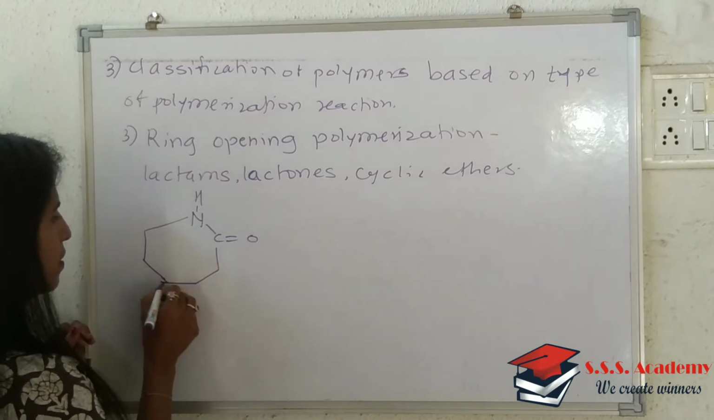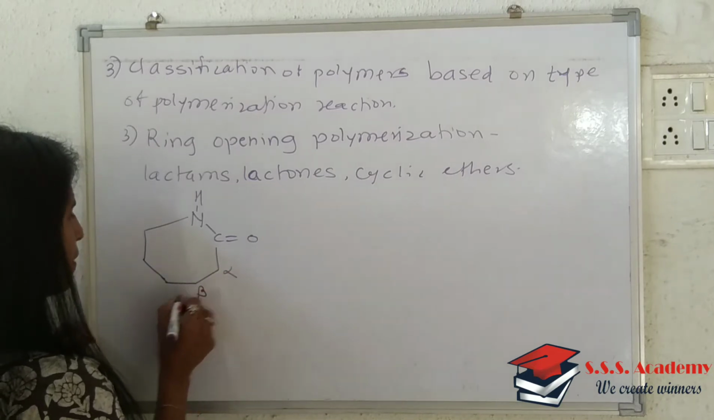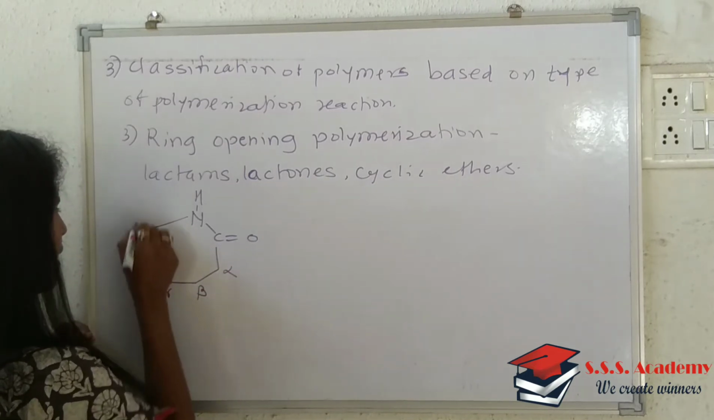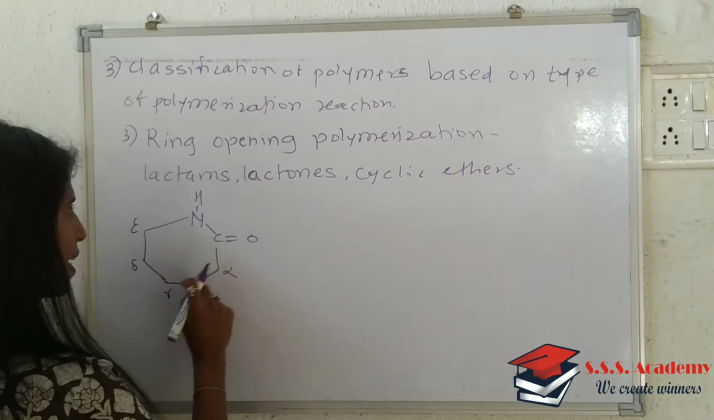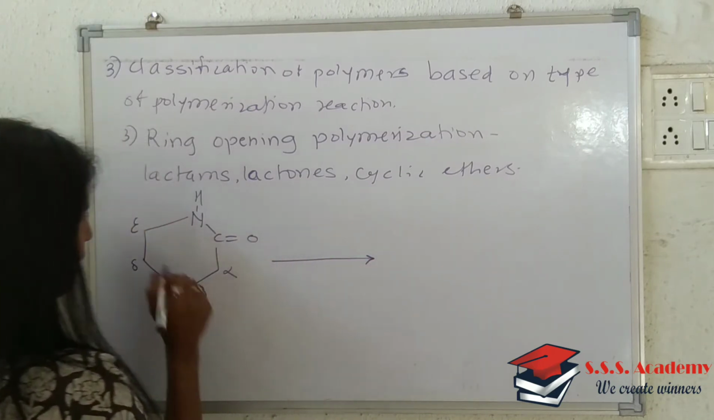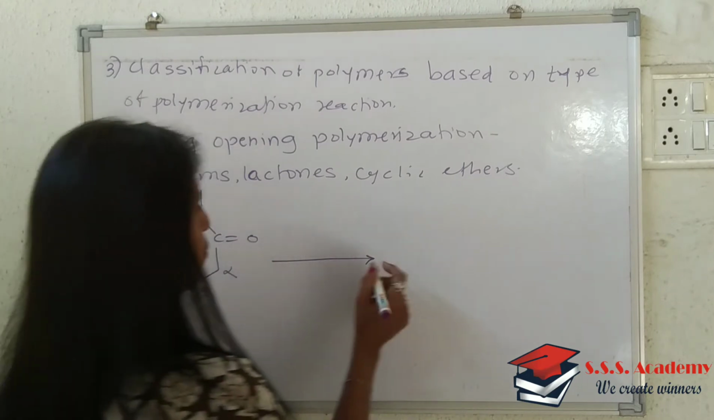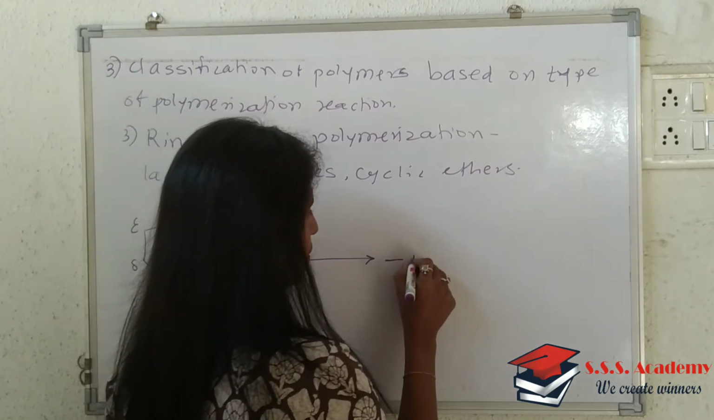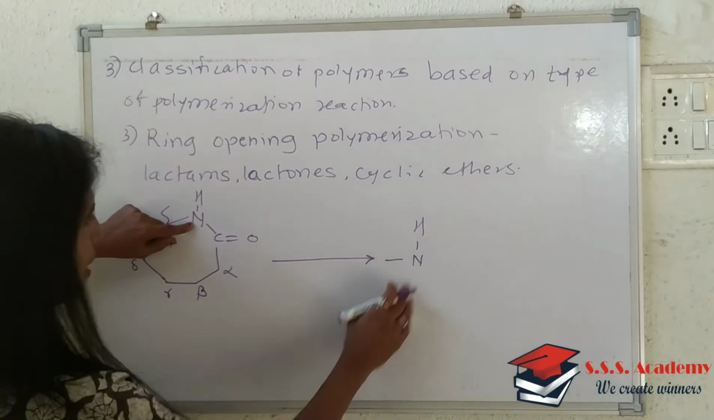Okay, so in that case, this is alpha position, this is beta, this is gamma, this is delta, and this is epsilon. Okay, so this compound is taken. This is called lactam. In that case, it undergoes breaking over here at this position, and therefore we will have a compound like this. This NH as it is.